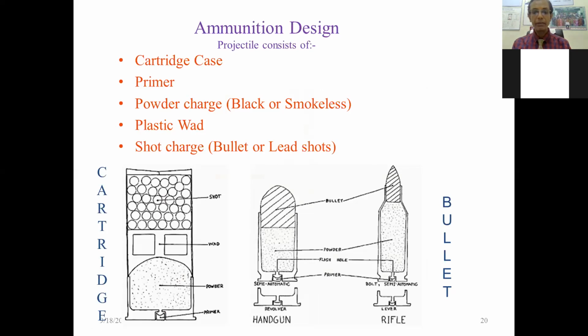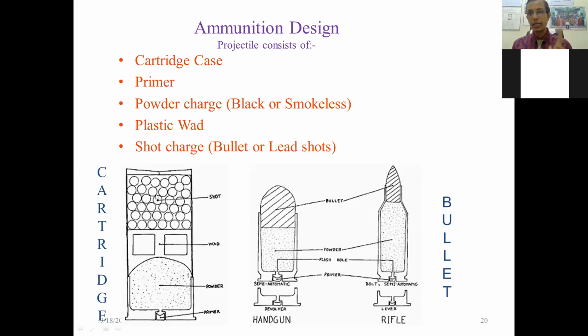There is no wad, no cardboard. Directly in the rifle firearm there is gunpowder, and after that the bullet. While in a shotgun there are pellets. So the wad is absent in a rifle firearm, and there is no cardboard and wad in a rifle firearm, while it is present in a shotgun firearm. Here a single bullet is present in a rifle firearm, while here different pellets are present.